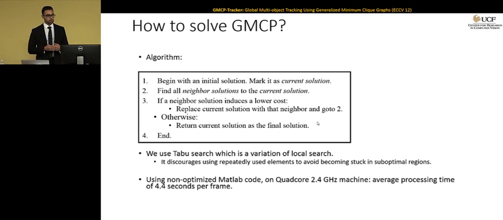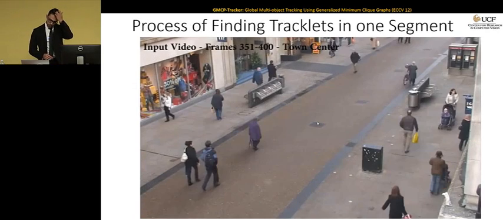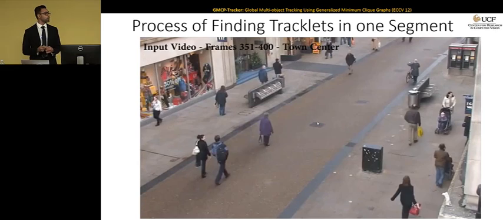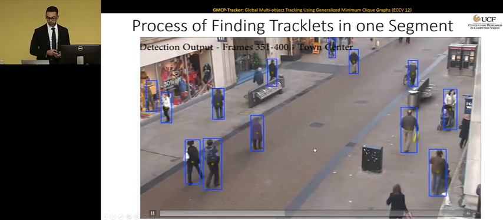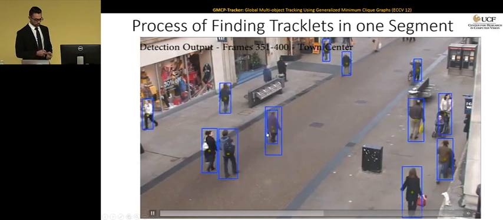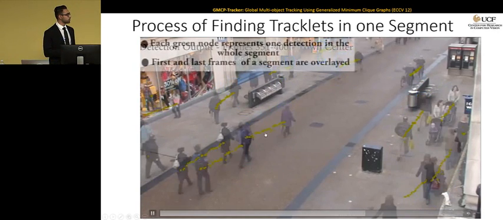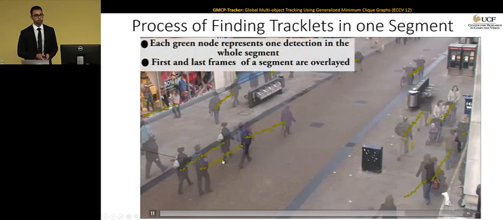We implemented GMCP in MATLAB, and non-optimized MATLAB code on a quad-core machine takes about 4.4 seconds to process one frame. Here I'm going to show how this works on 50 frames of the Town Center sequence. Here you see the sequence, and here you see the object detection bounding boxes, and the red dots are the centers of those object detections. I've overlaid the first and last frame of this sequence, and these are the centers of all the human detections.